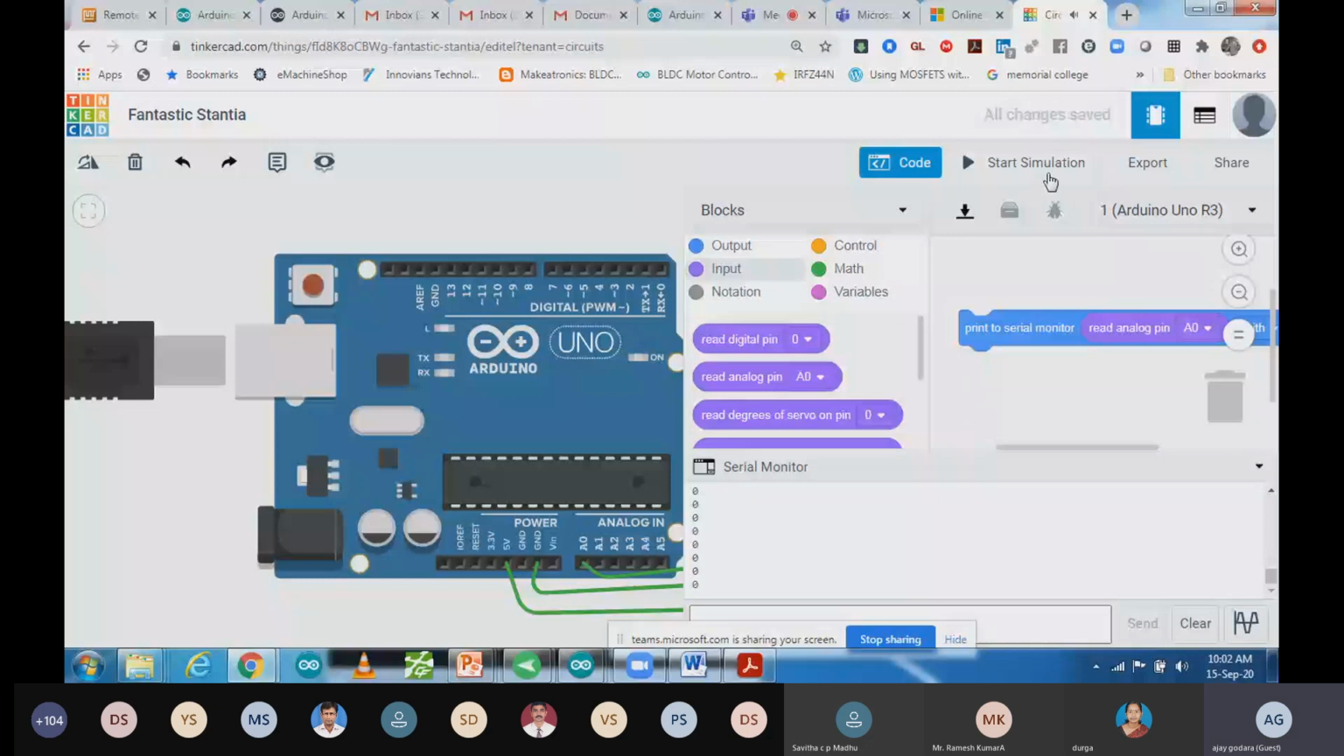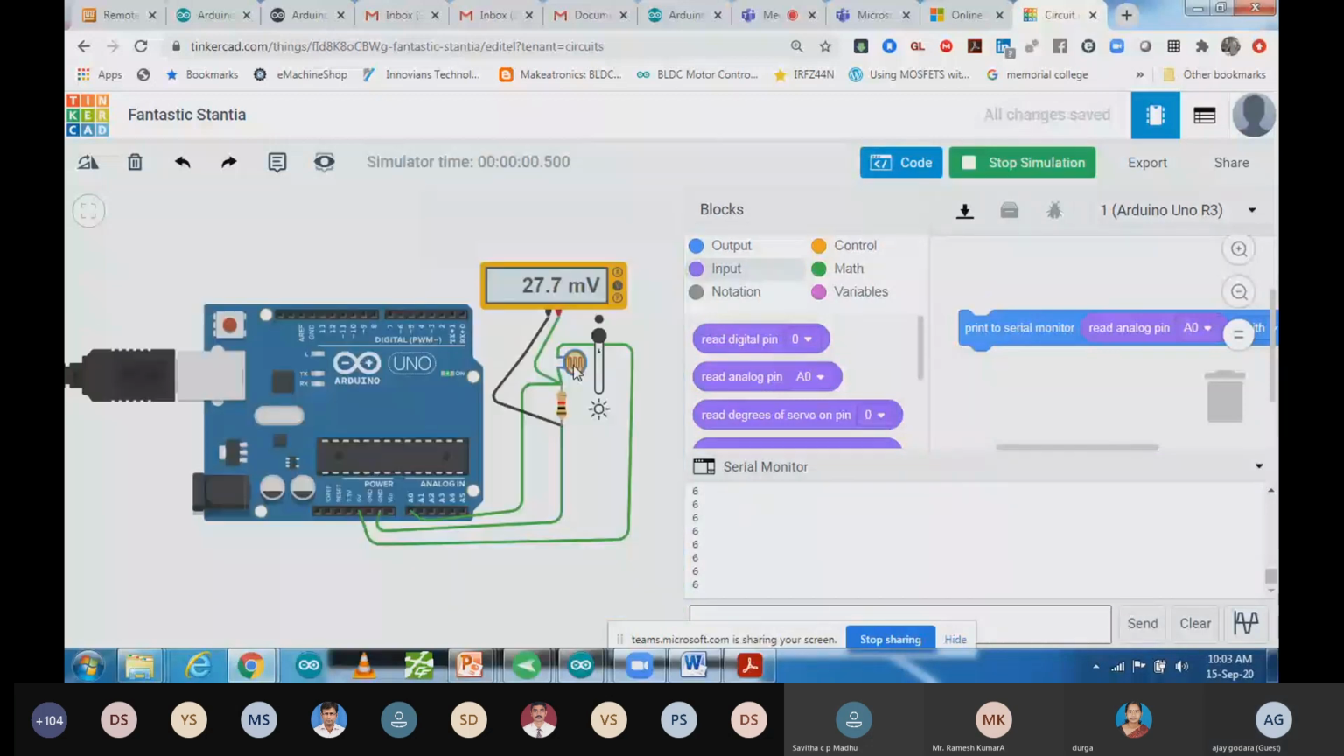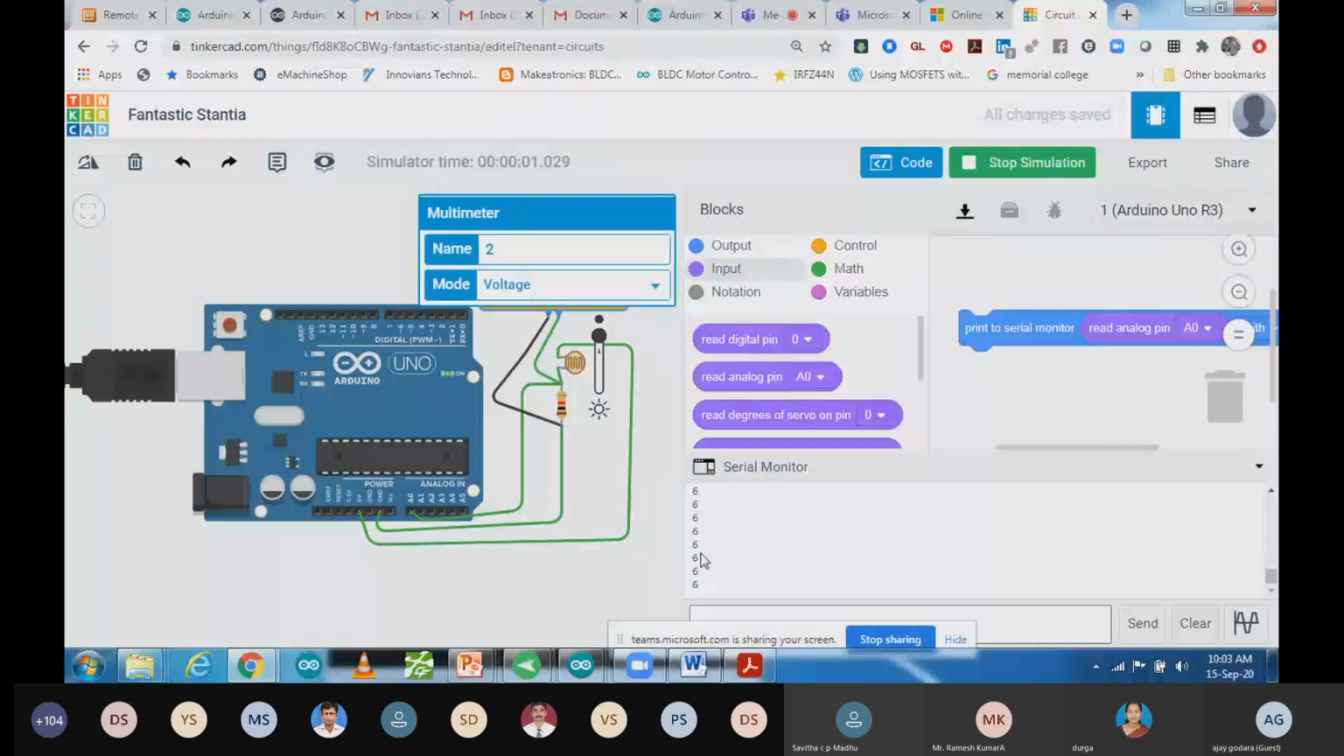So you can see here, this one is my LDR. At full darkness, the value is 6 here. So as I increase the light, you can see my voltage is also increasing and the output is changing in the format of 10 bit, that is 0 to 1023. So that value is changing accordingly. This one value is coming 323 and the maximum value here is 679.